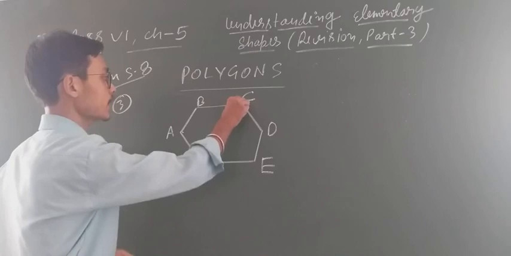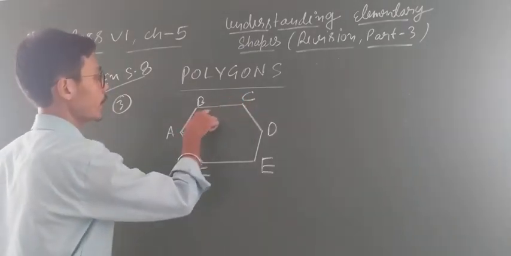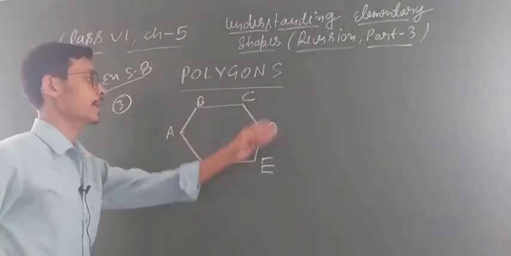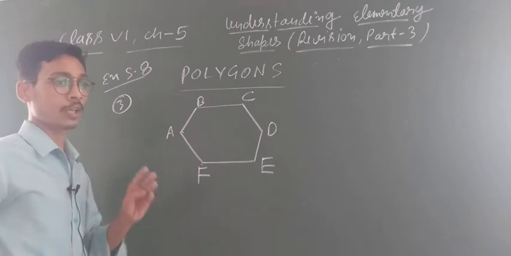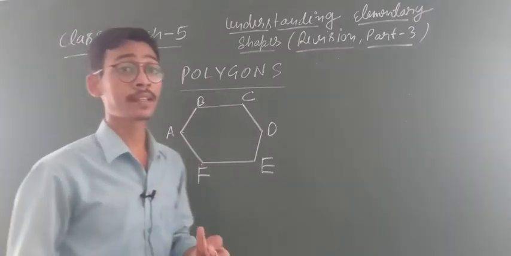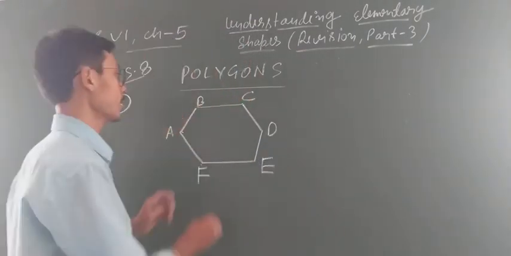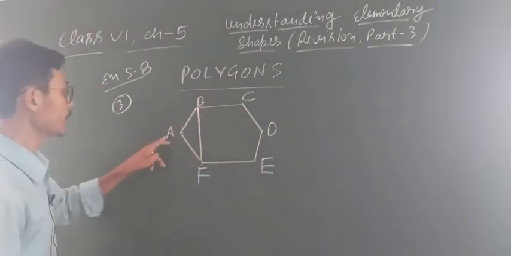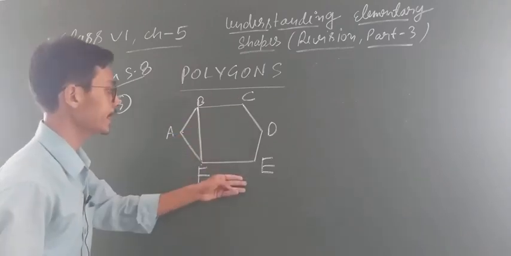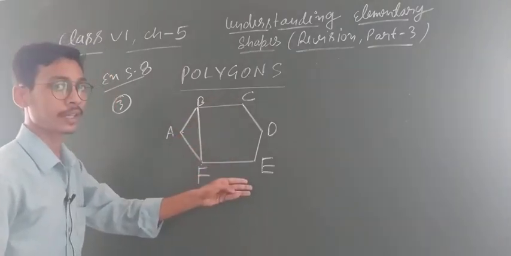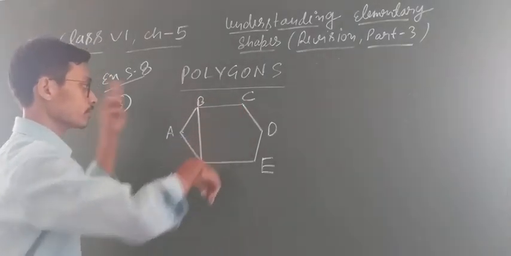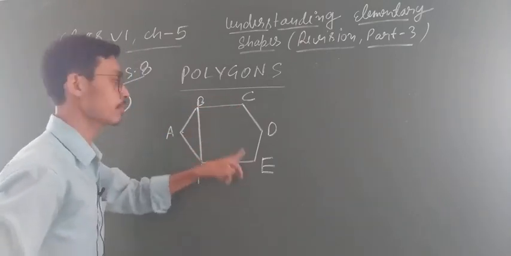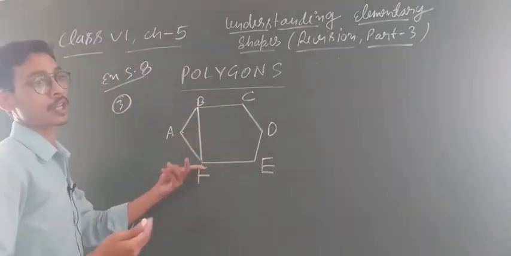If you want to take C, C is also a vertex. This is the common point of BC and CD. So similarly, all 6 are our vertices. But we have to select 3 vertices to form the triangle. So look, son, if you select these 3 vertices, meaning B, A, F, or C, D, E. Clear everyone? Clear? So here, if you connect these 3 vertices or these 3 vertices, they also form a triangle.